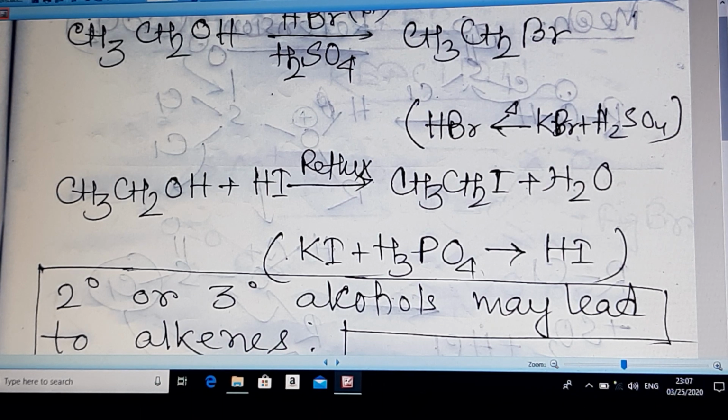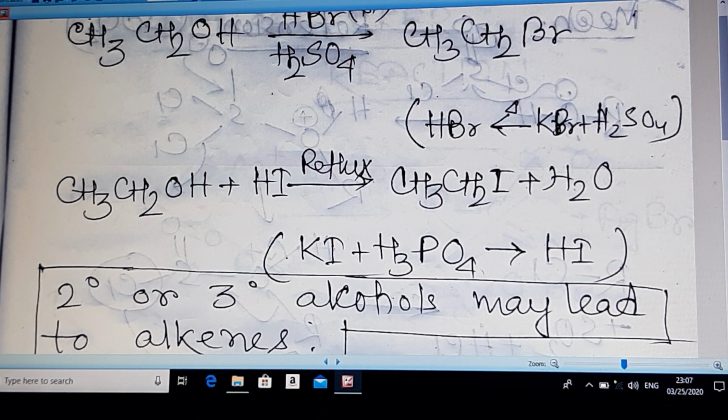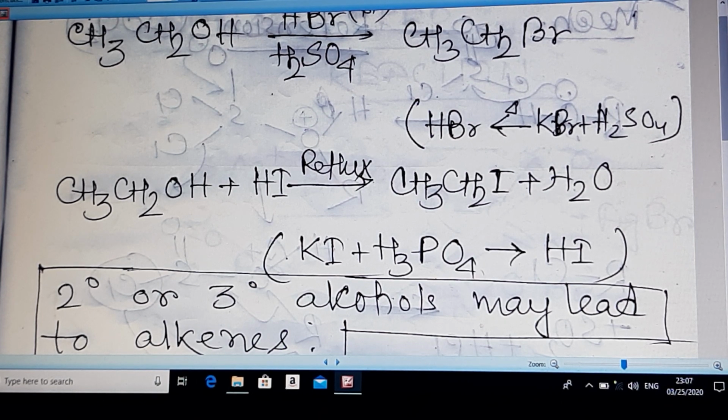If the alcohol is 2 degree or 3 degree, then the alkyl group is 2 degree or 3 degree. Then the carbocation that is going to be produced is 2 degree or 3 degree. 3 degree carbocation is very stable. 2 degree is relatively less stable, but it is also stable. So they may follow a different path.